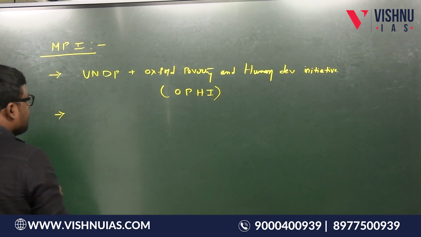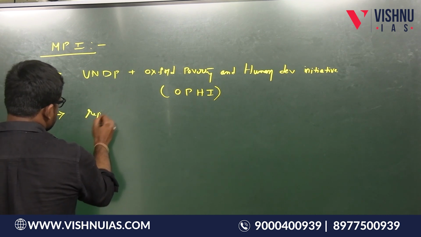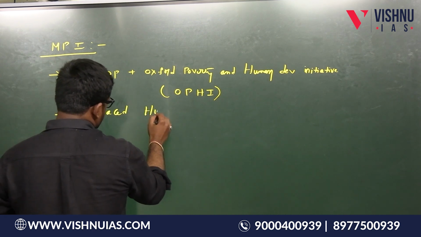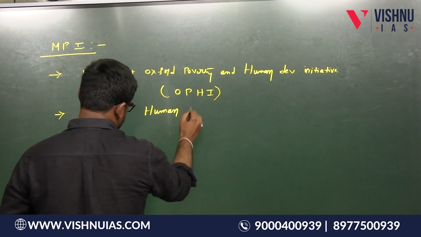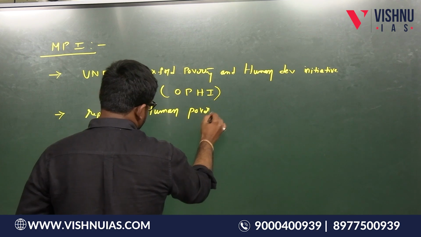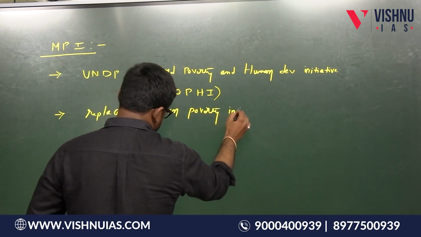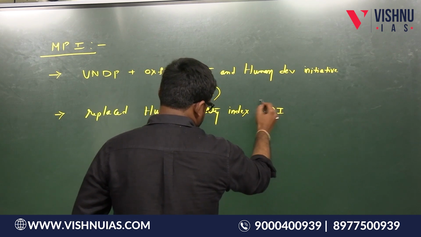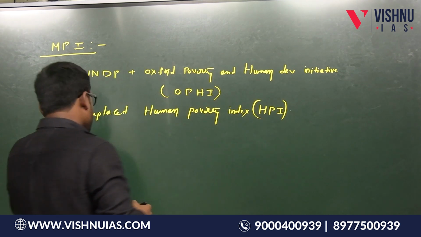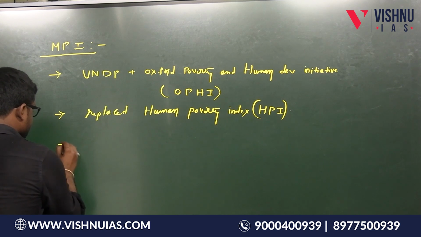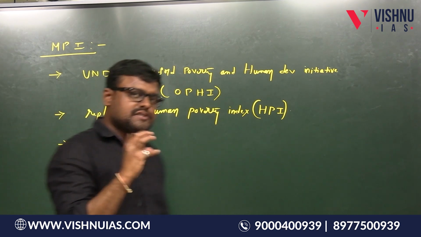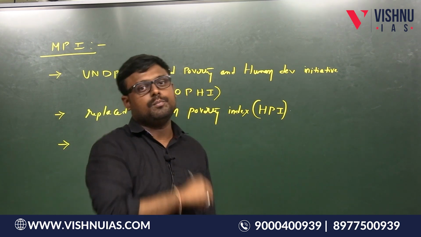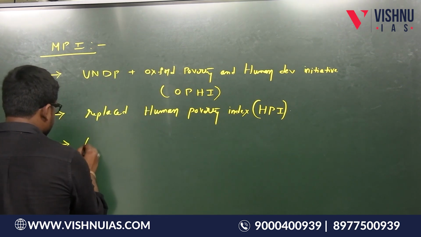It replaced the Human Poverty Index. What the Multi-dimensional Poverty Index measures is acute poverty.